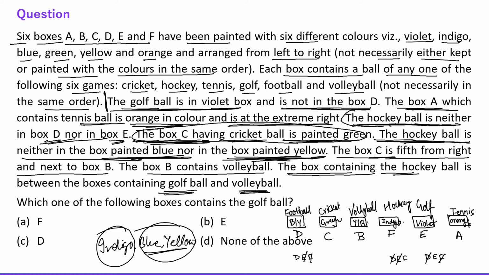Now let's talk about the questions. Question first: which one of the following boxes contains the golf ball? Golf is E, and painted violet. So option B is the correct choice. Okay everyone, now let's move to the next question.